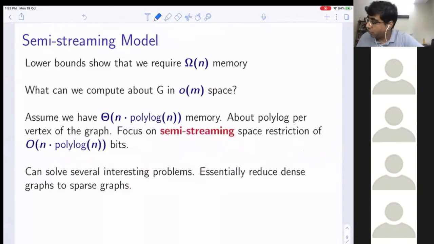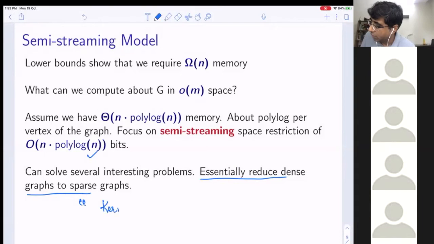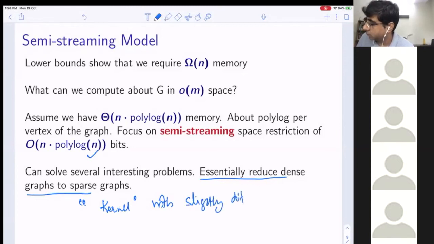Essentially, if you notice, it's about reducing dense graphs to sparse graphs, right? Because I'm not assuming that my input is going to be sparse. All I'm going to assume is that any graph can come, but the amount of space I'm going to allow is n polylog n. So in my opinion, at least the way I view it, I view this as a kernel, with a slightly different notion.